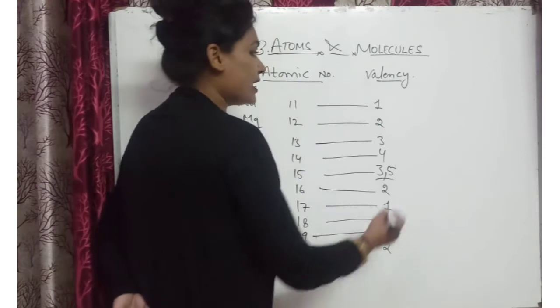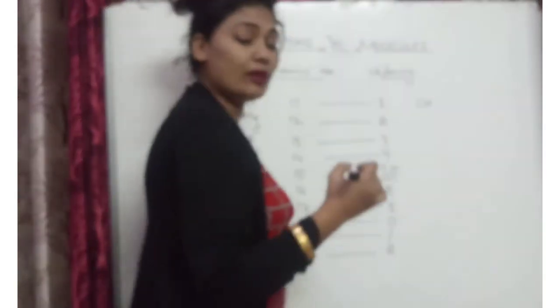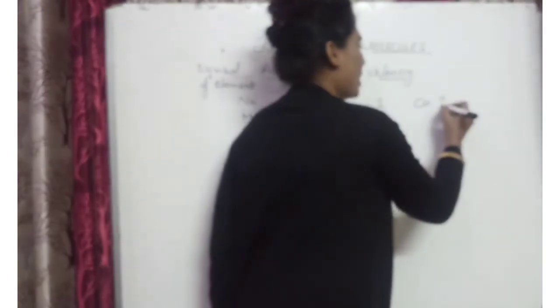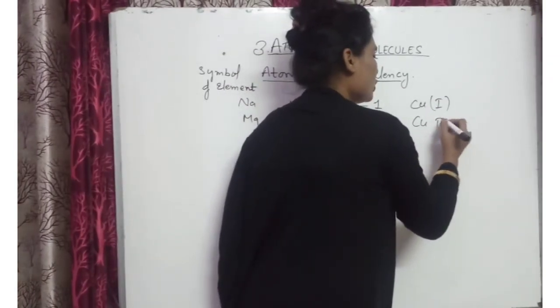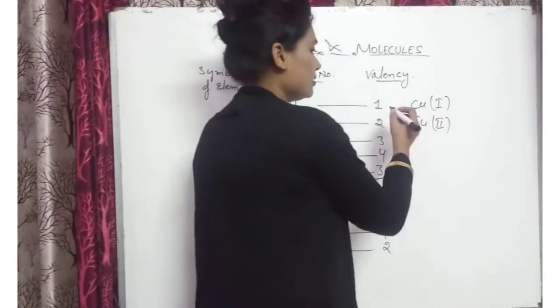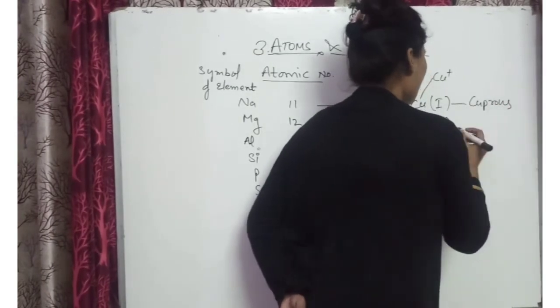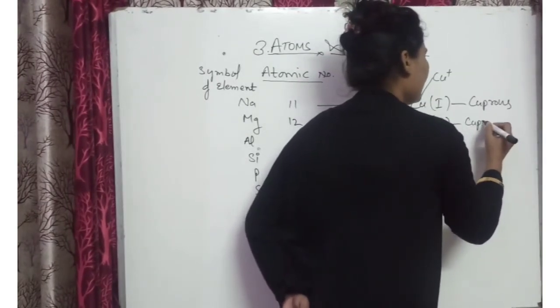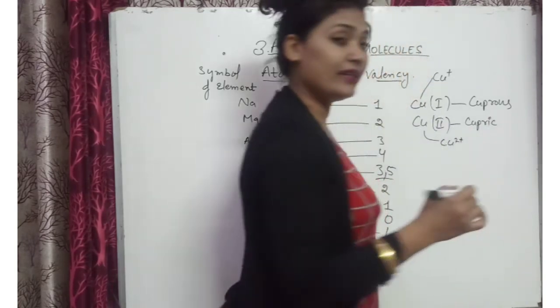And variable valency, in case of copper, the valencies are variable, means copper has valency 1 as well as valency 2. Okay, and this is written in Roman numerals and the ions will be like that. We will write like that, Cu+, or for this ion we can write Cu2+. So name of the ion, this copper ion, if the valency is 1, then name of the ion is cuprous. Okay, and this is cupric. If the valency is 2, then it is cupric.